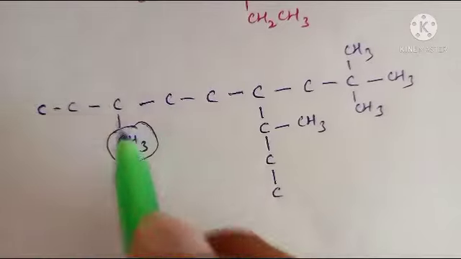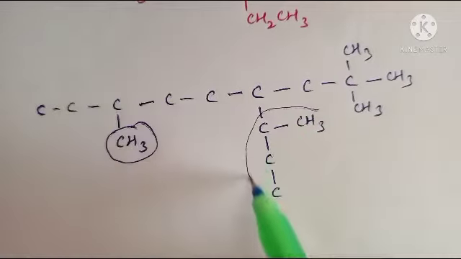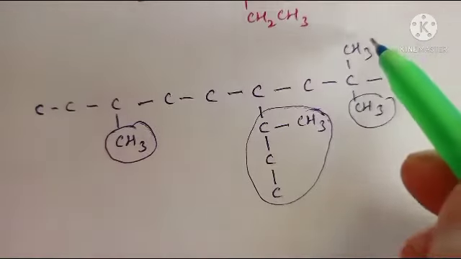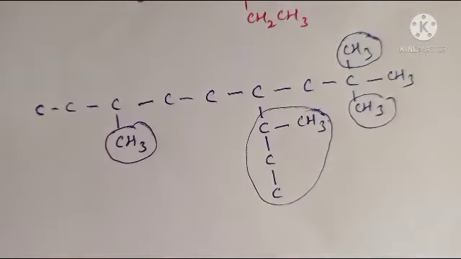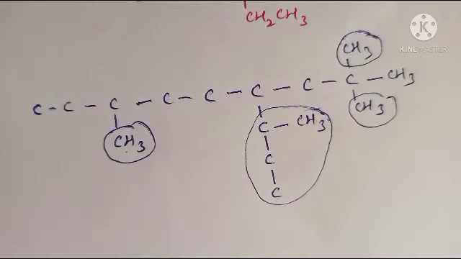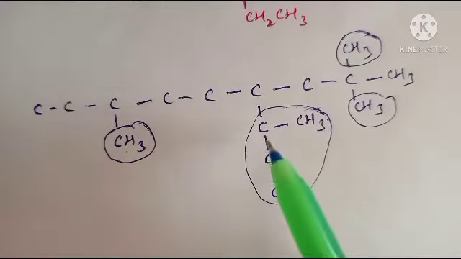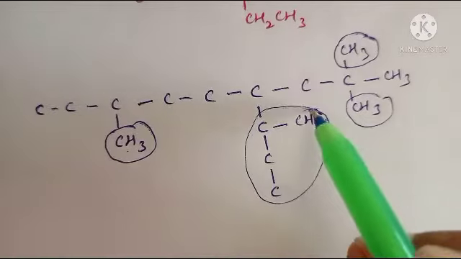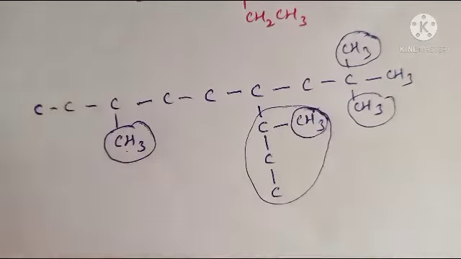This is one substitution. Very clear. This is another substitution. Okay, right. These three are methyl groups, but in this one, what is the long chain? This is the long chain. How many carbons are there? 3 carbons, so propyl.